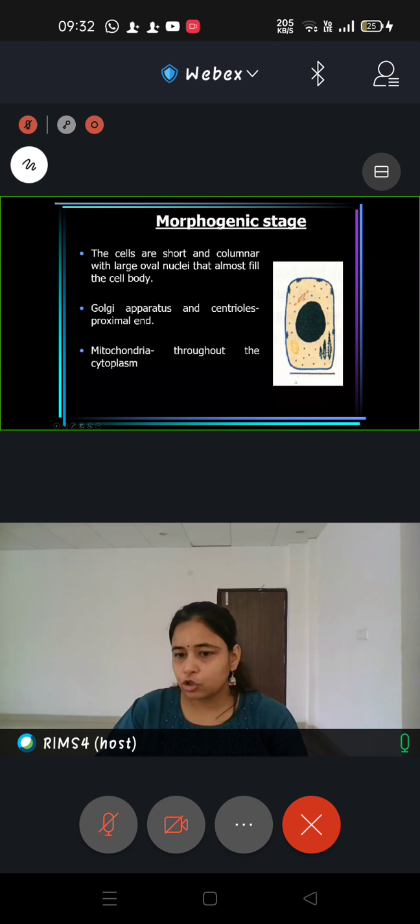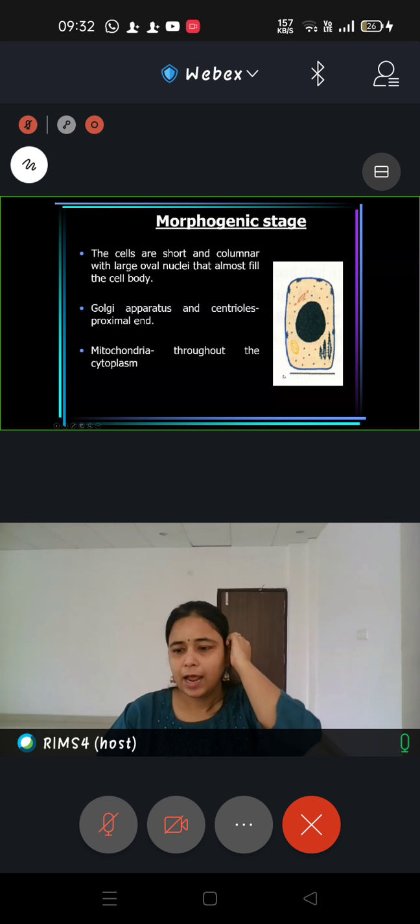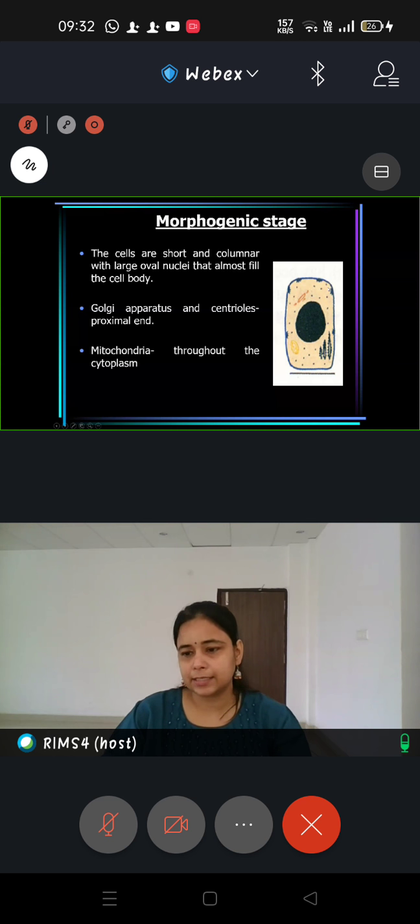This basement membrane on which the cell is resting will be the proximal end of the cell, towards the basement membrane or the dental papilla, because enamel is going to be secreted here and not here. That is why it is called the proximal end, because it is in proximity with the basement membrane, and the part which is away is the distal end.